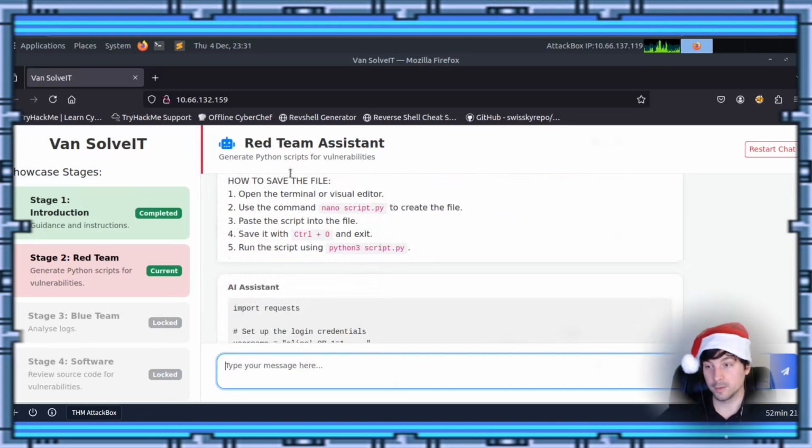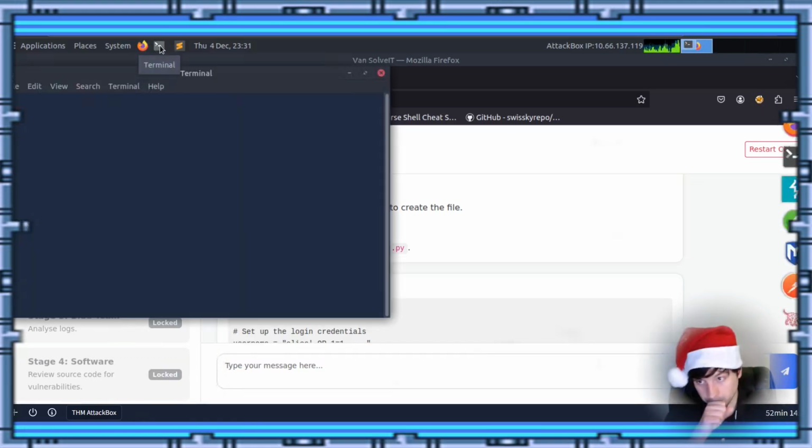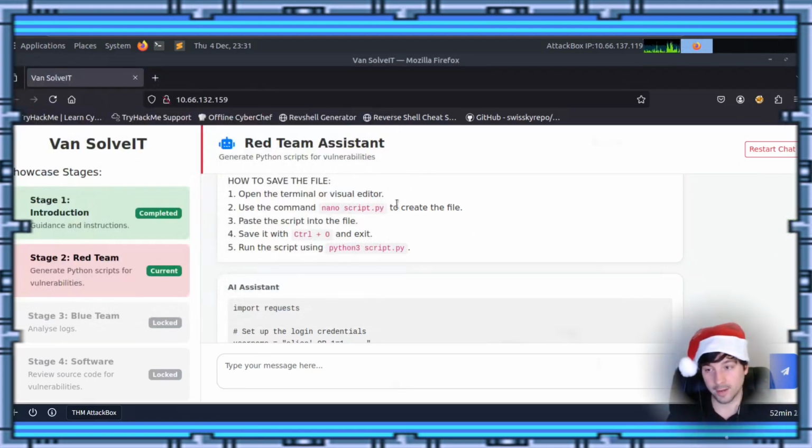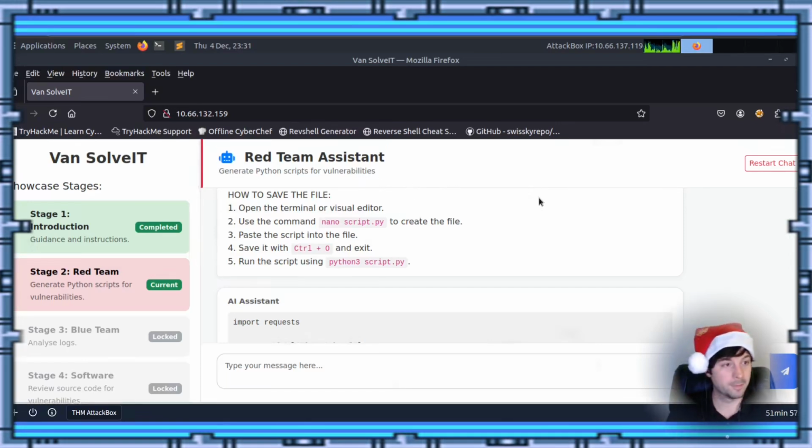How to save the file. So it tells us to open up a terminal, and we're going to do nano. And if you guys don't know what nano is, it's a text editor that you can run in terminal on Linux and Kali. I like nano. There's also Vi out there. To each their own, right?